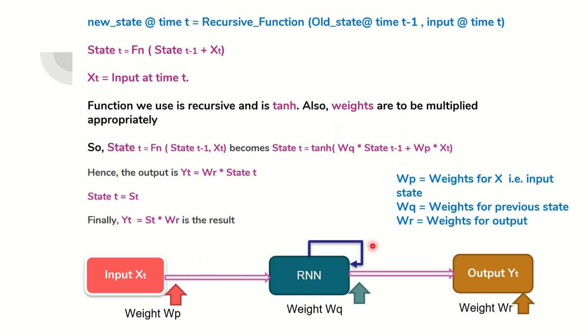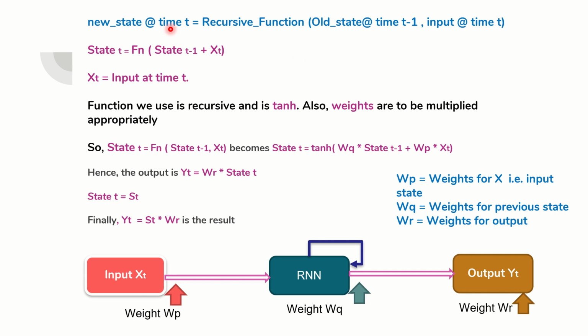Now let's understand this picture again. I have input with weight wp, I have got the previous state where I will loop, all this memory related stuff will happen here. That's why we call it previous state, and weights associated with it is WQ and the output state is WR. Remember, what did we do? Simply, we pass the old state at time t minus 1 and the input xt to the recursive function tanh to derive the new state at time t.